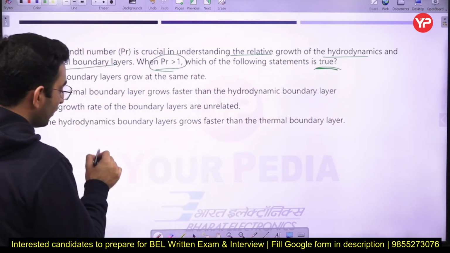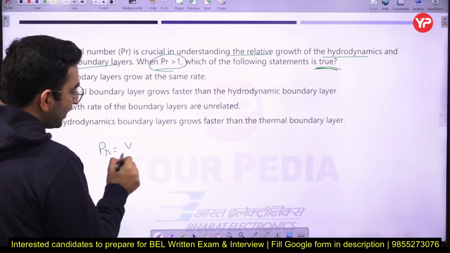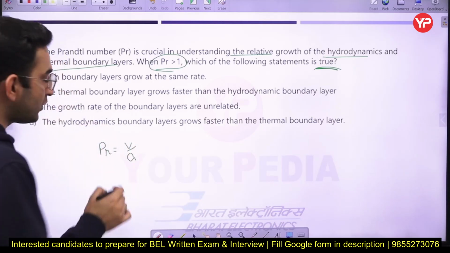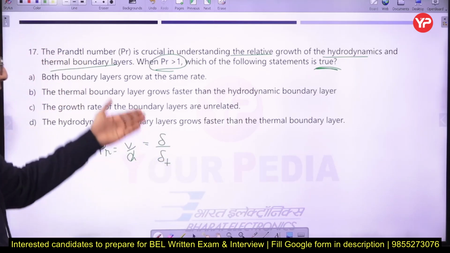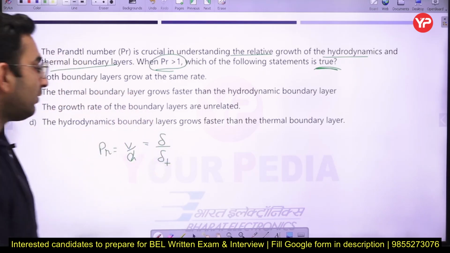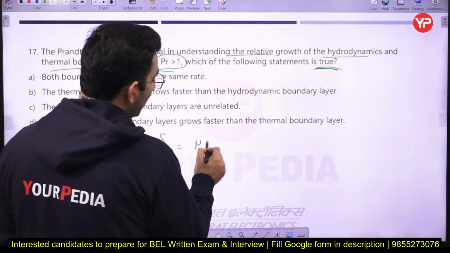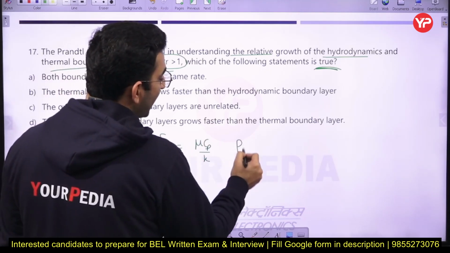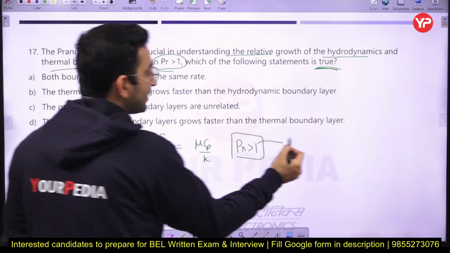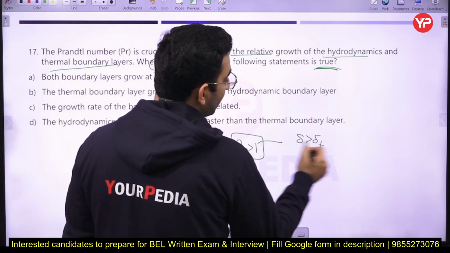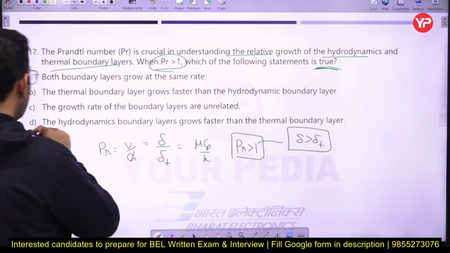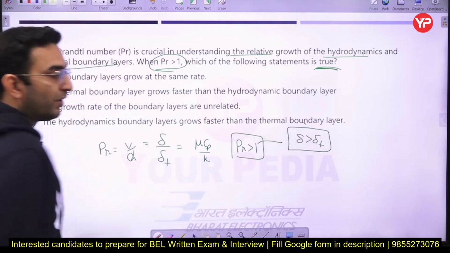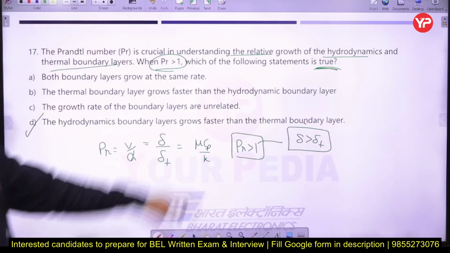Here the Prandtl number is basically a ratio of the kinematic viscosity to the thermal diffusivity, which can be further written as the ratio of the hydrodynamic boundary layer to the thermal boundary layer, or as mu Cp by K. So if the value of the Prandtl number is more than 1, it signifies that delta is greater than delta T. So I can say the rate of growth of the hydrodynamic boundary layer is more as compared to the thermal boundary layer. So option number D is going to be the correct answer.